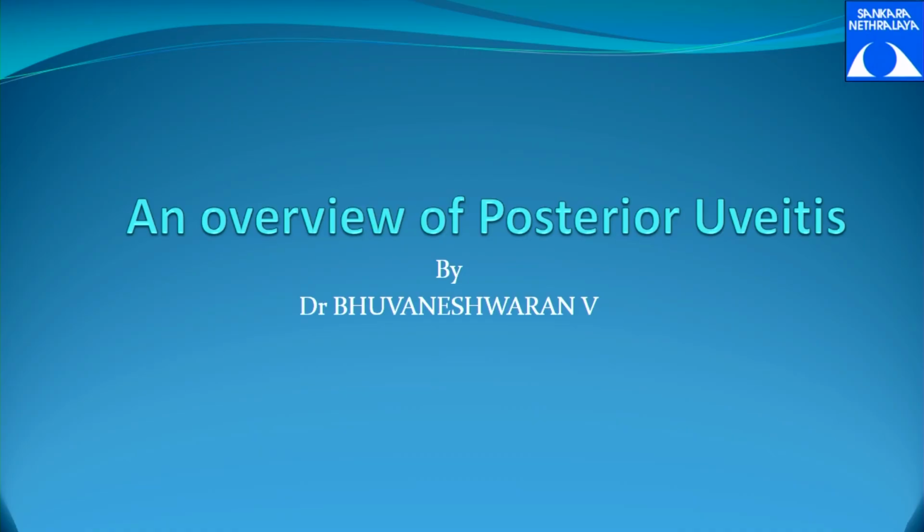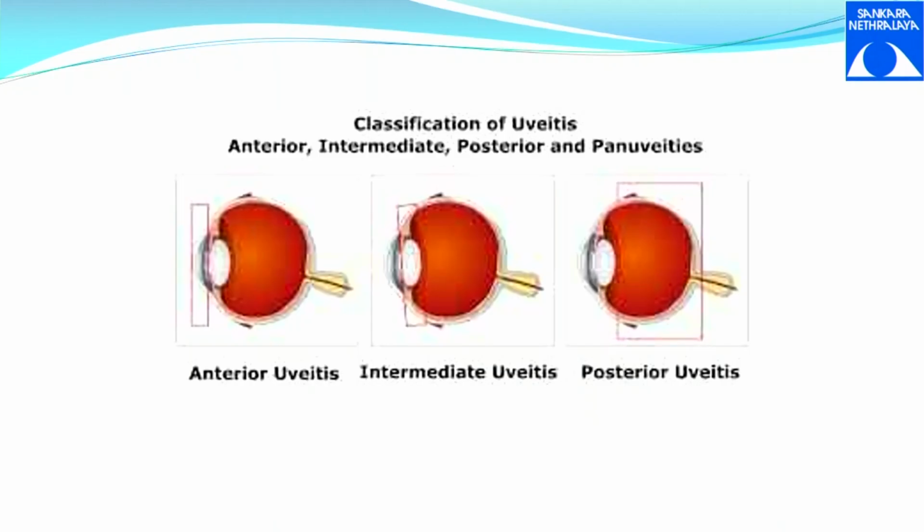So it's an overview of posterior uveitis. It's a very vast topic. So what is uveitis? Uveitis is inflammation of the uveal tract. The uveal tract includes, from front, iris, ciliary body, choroid, and then the entire thing. So the entire eye coat, starting from front to back. When inflammation happens, it can be in the anterior chamber, the water in the front of the eye, or in the vitreous cavity, which is the gel in the posterior part of the eye.